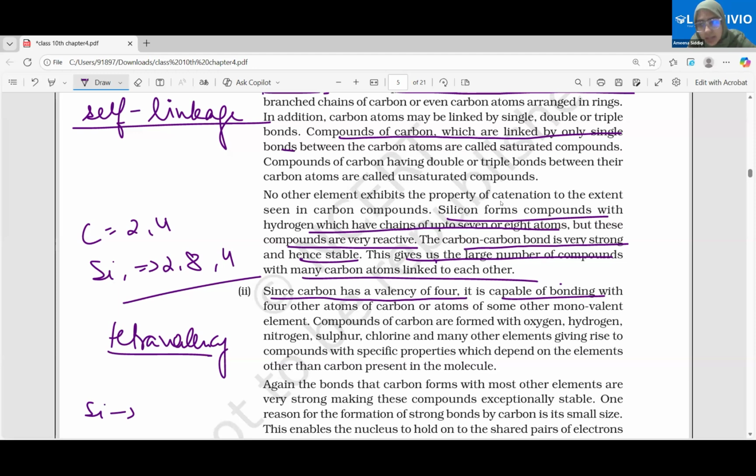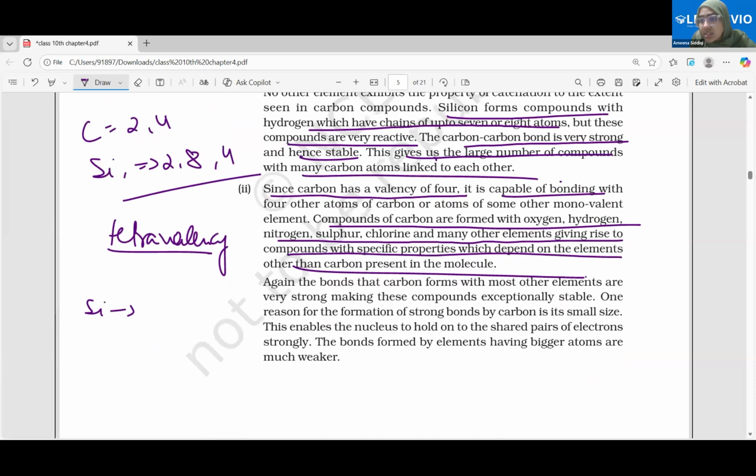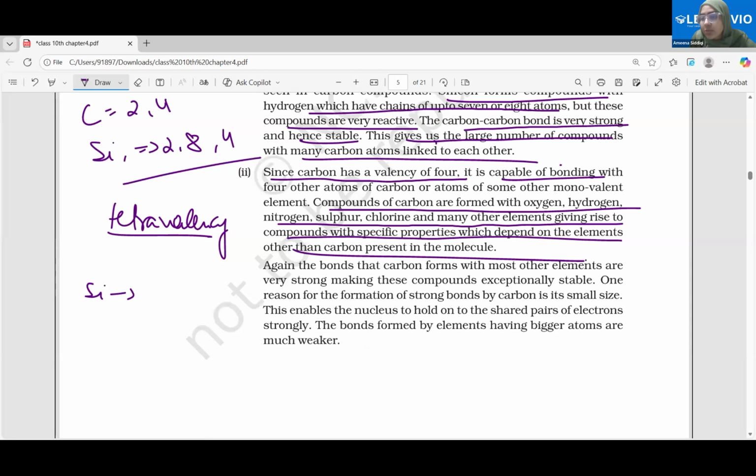That could be any other atom. That could be a carbon atom, a hydrogen atom, nitrogen, oxygen, any atom. Those bonds are quite stable. Others can also form, but those are not stable. So compounds of carbon are formed with oxygen, hydrogen, nitrogen, sulfur, chlorine and many other elements, giving rise to compounds with specific properties. So there are many compounds just because of these different properties of the carbon atom.